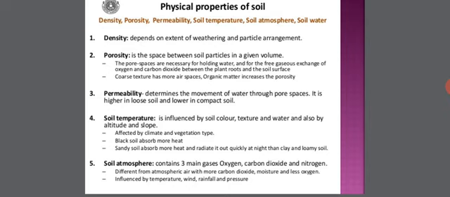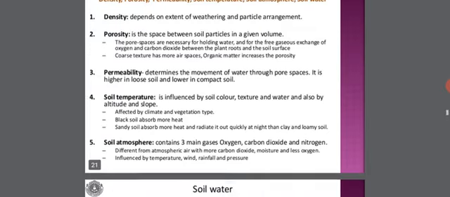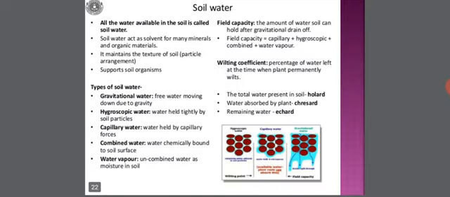Then about soil temperature, it is influenced by soil color, texture, and water, and also by altitude and slope. Now the last one, soil atmosphere. It contains 3 main gases, that is oxygen, carbon dioxide, and nitrogen. And this composition of different gases, they are different from atmospheric air, with more carbon dioxide, moisture, and less oxygen, and influenced by temperature, wind, rainfall, and pressure.